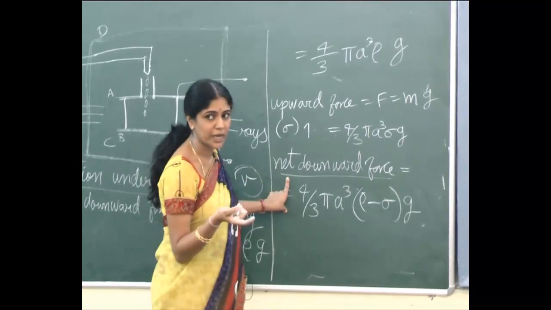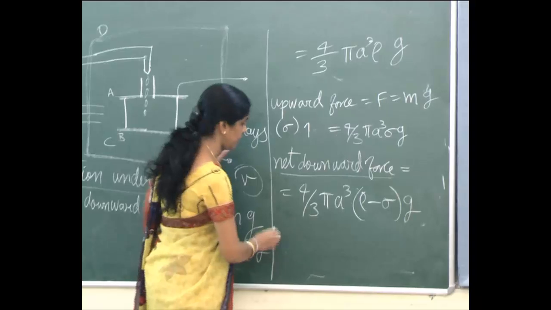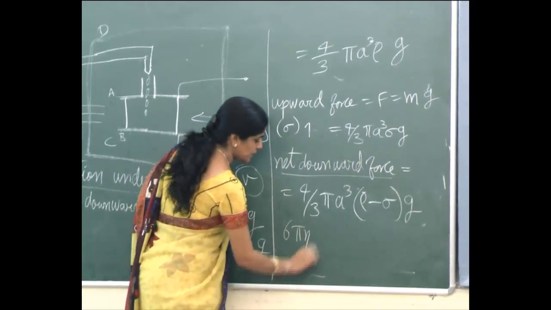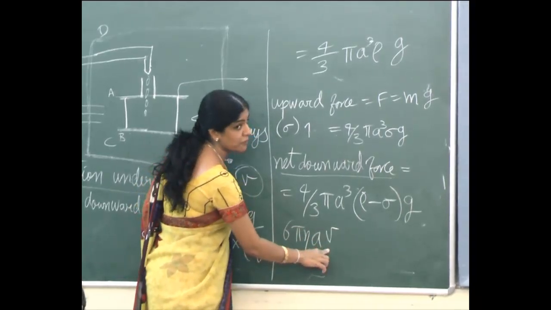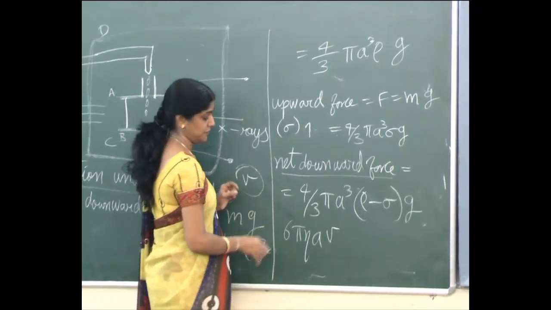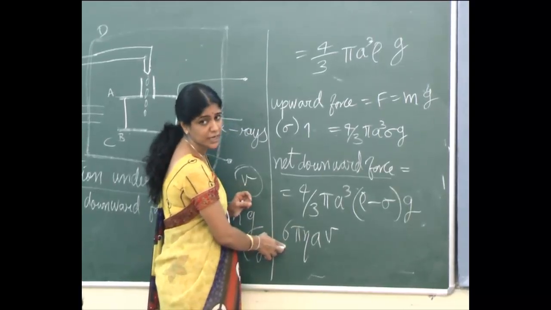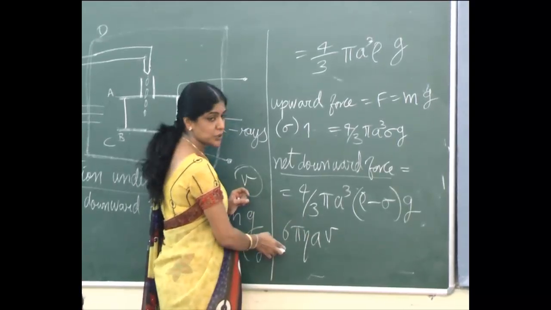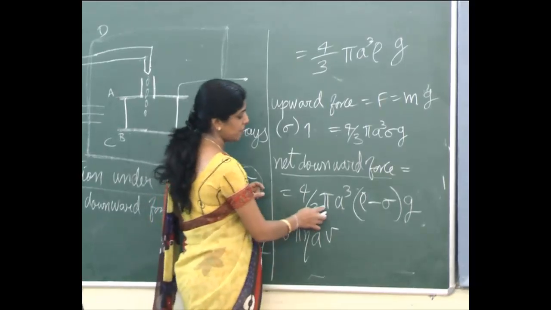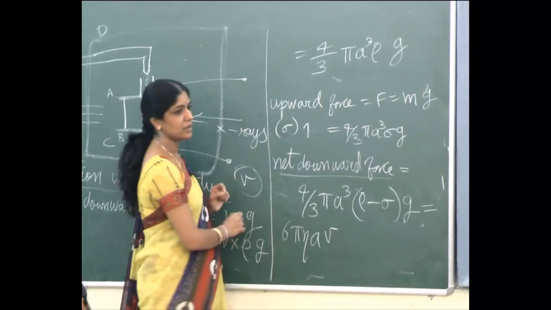And the viscous force formula என்ன? Stokes law படிச்சிருக்கீங்களா? 6 pi eta a v. What is this v here? Terminal velocity, constant velocity. So அப்ப இந்த net downward force இந்த viscous force equal இருக்குமா? அதுக்கு terminal velocity கிடைக்கும்போது equate these two. 4 by 3 pi a cube rho minus sigma into g is equal to 6 pi eta a v.